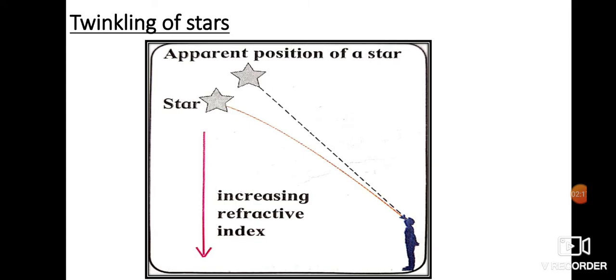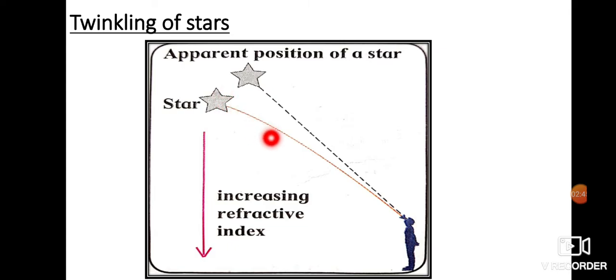Now, the rays of light that come from the star travel towards the earth. What is happening here is that the density of the air increases as it comes towards the earth. When the star is outside the solar system, there is no air. We can say it is almost a vacuum, so the density is almost zero. But the density of air increases with the lowering height above the earth's surface.